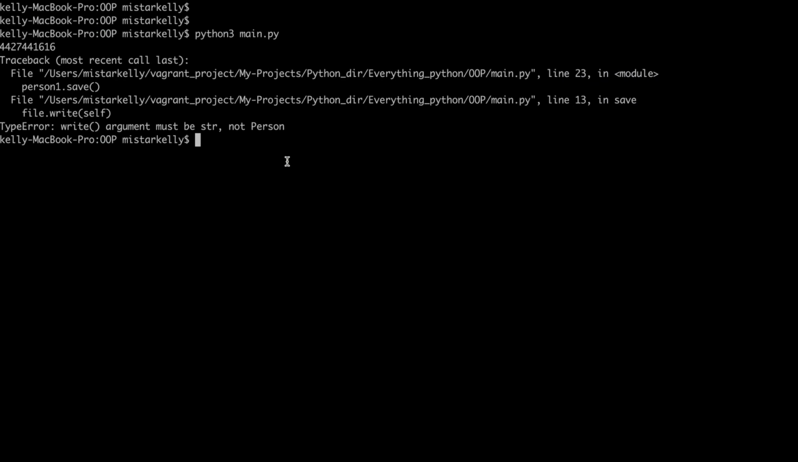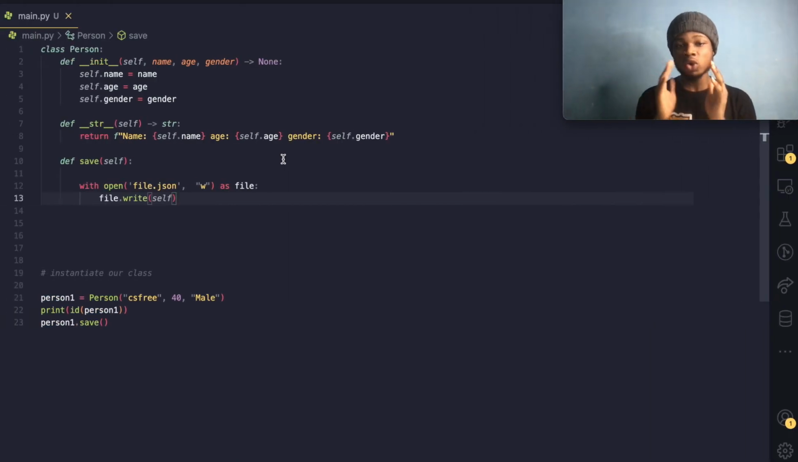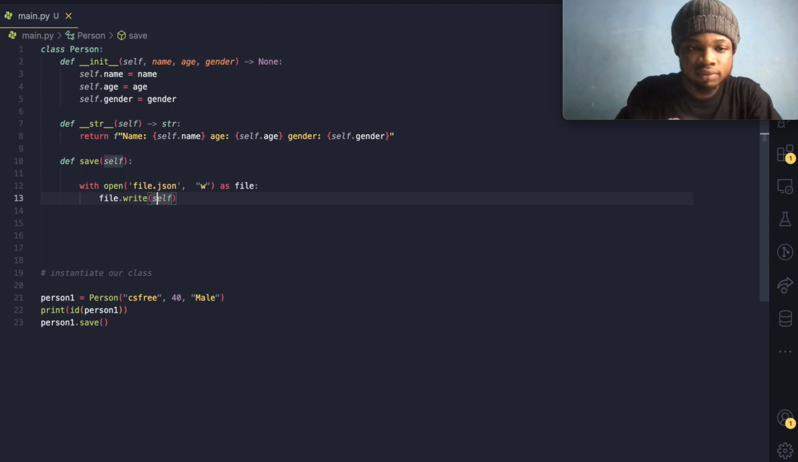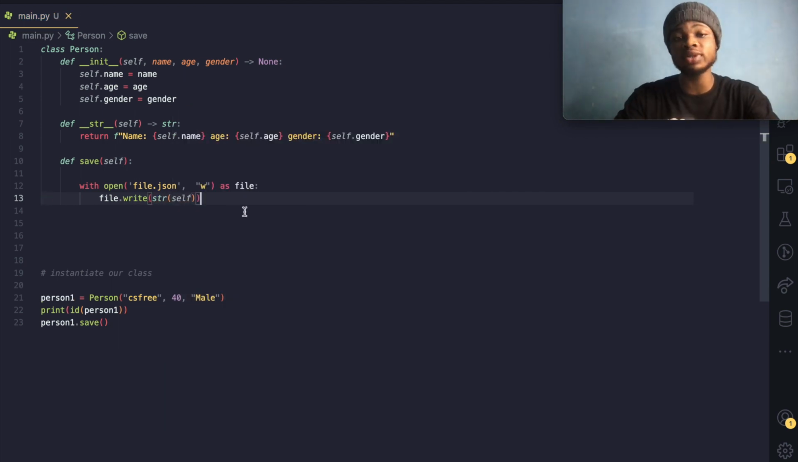You cannot write a Python object into our file storage. You can't write a Python dictionary or a Python object into a file storage. The write method in Python only writes a data type of str. So if you want to achieve that, what can we do? We could come over here and convert this self, or the object, to a string. And now this should work.